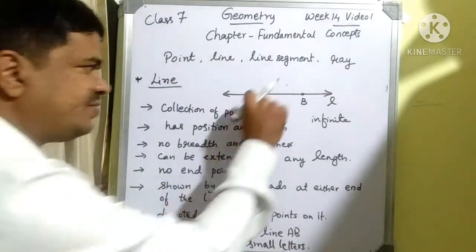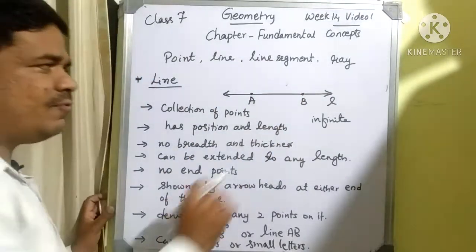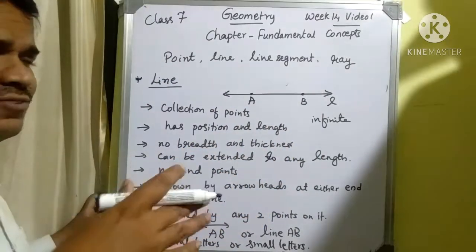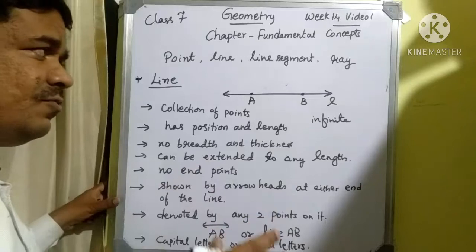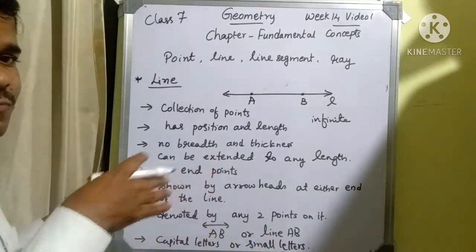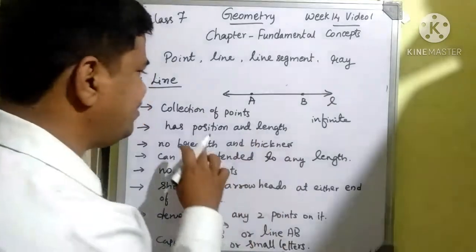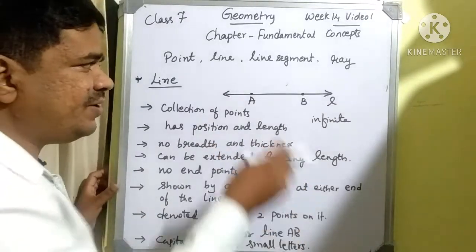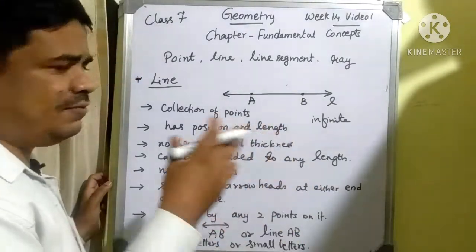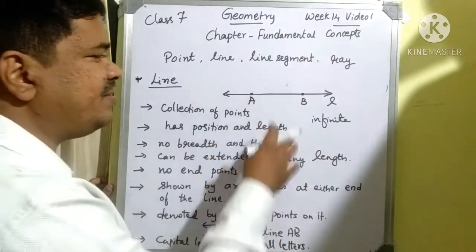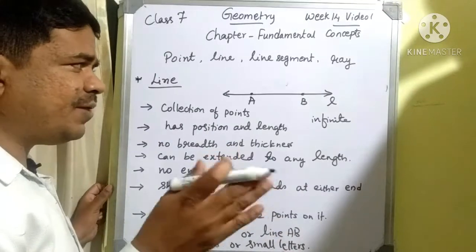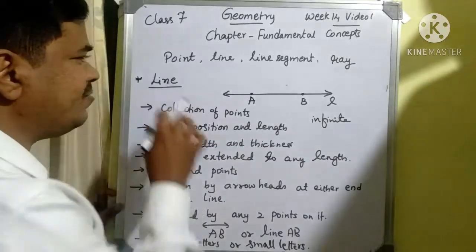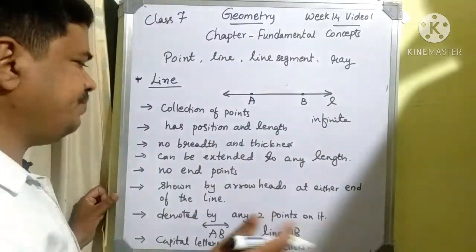We can't measure the breadth or thickness of this line, but we can only tell it is 5 centimeters, 10 centimeters, 15 centimeters, like that. In the case of a line, we can't tell the measurement, because it is extended on both directions in an infinite way. That's why we can't measure even a line. If we want to measure, we need to consider any 2 points present on the line, and then we can tell. But we can't measure it particularly. That's why a line contains an infinite number of points.